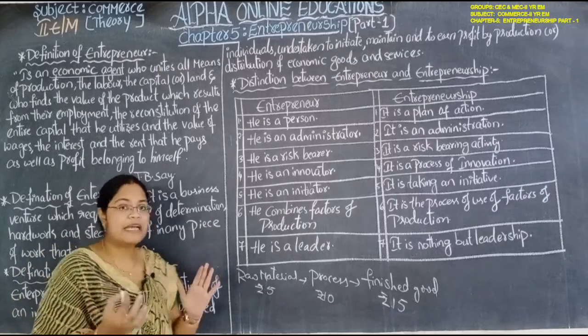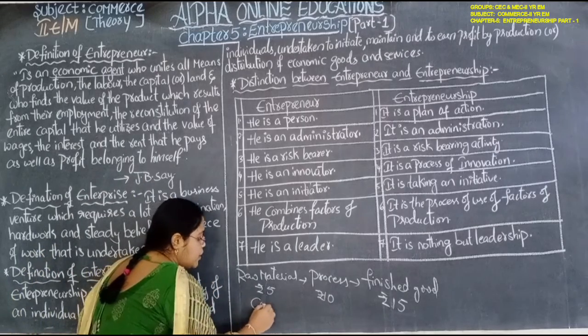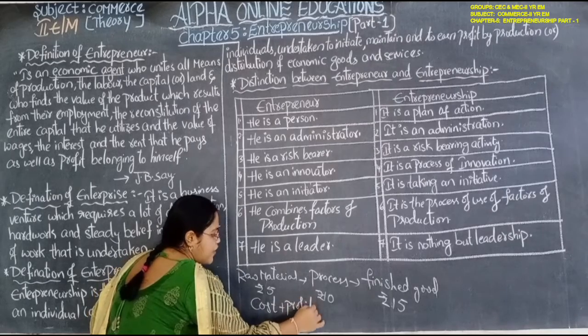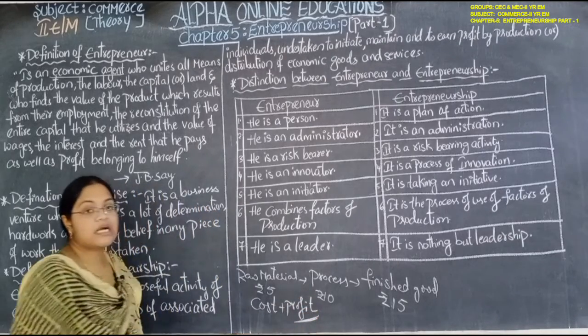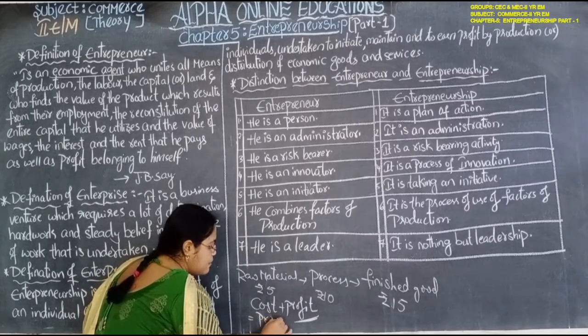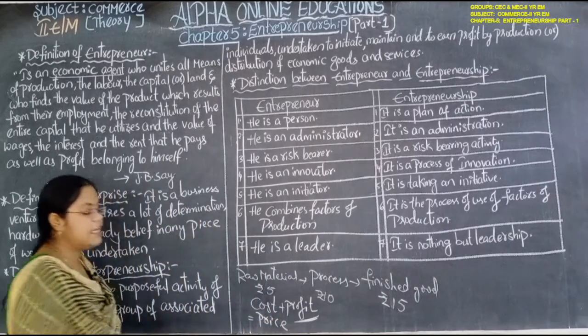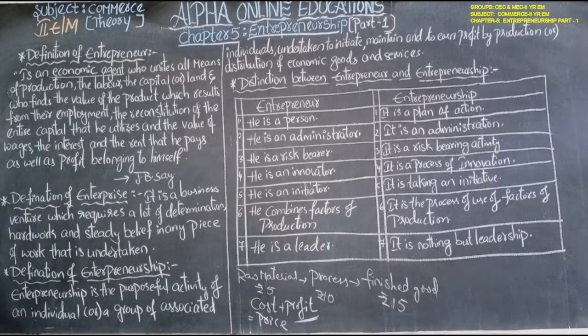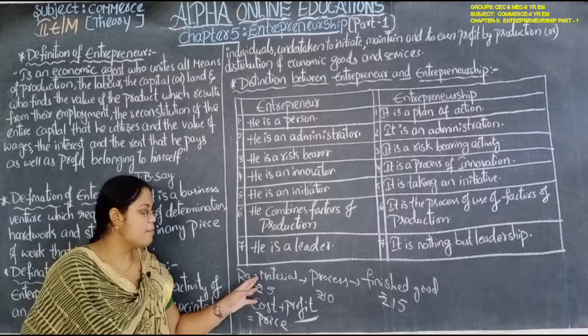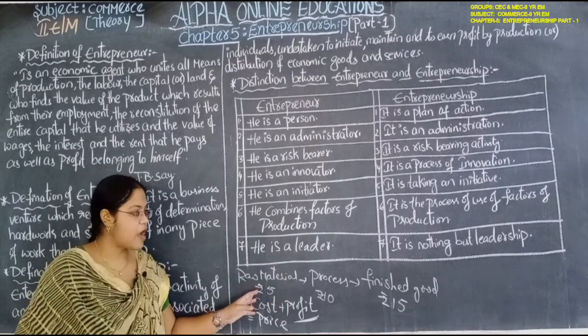Then what is price, madam? When the manufacturer adds profit to the cost, it becomes the price. So cost plus profit equals price. Raw material we purchased for 5 rupees.